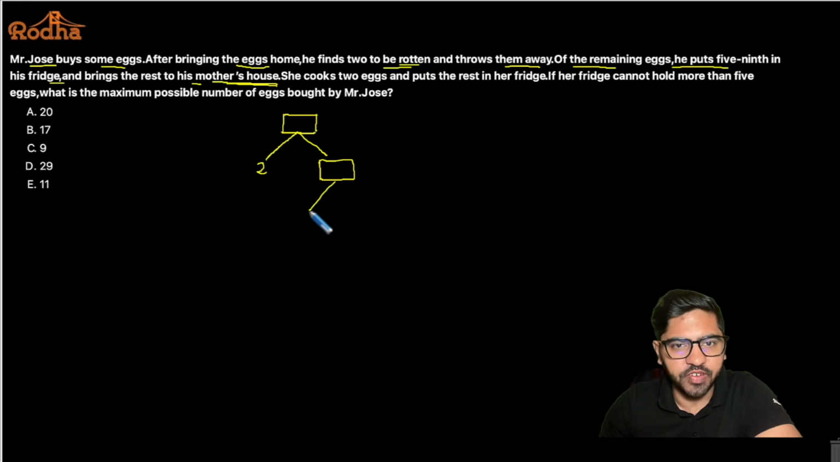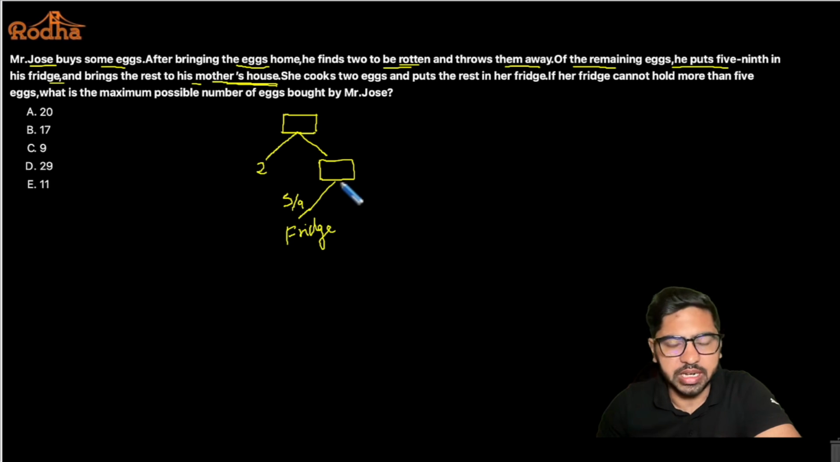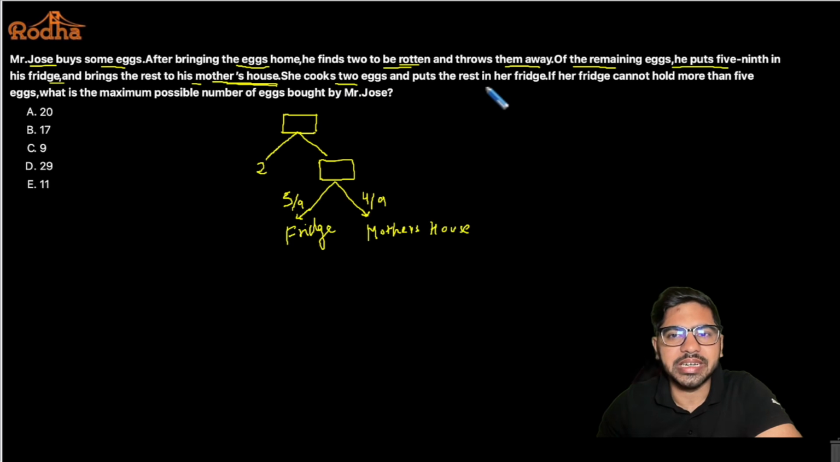Okay. So he puts 5 by 9th, 5 by 9 of this value in the fridge, okay, and brings the rest to his mother's house, right? So mother's house, so basically he'll be bringing 4 by 9th of this, because the entire fraction is always 1, right? Whenever you consider fraction, the total is always 1. So if this is 5 by 9 of this part here, right? So this part should be 4 by 9, right? So this 4 by 9 part he has brought to his mother's house, right? Now, she cooks 2 eggs and puts the rest in her fridge.